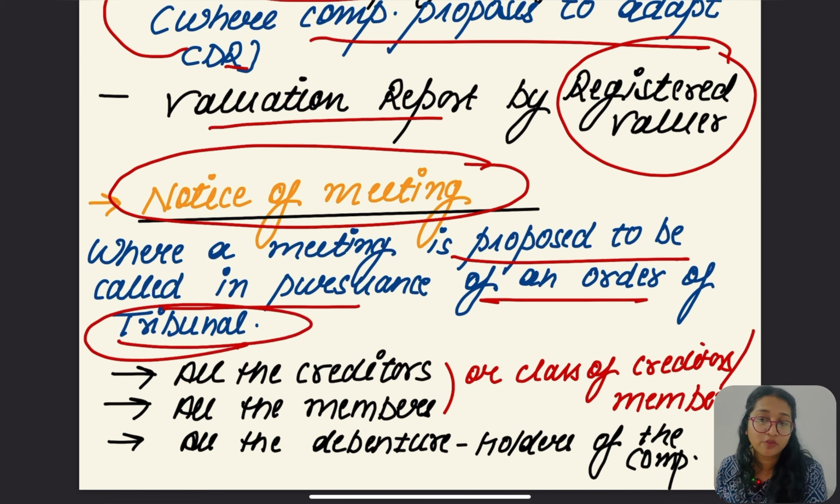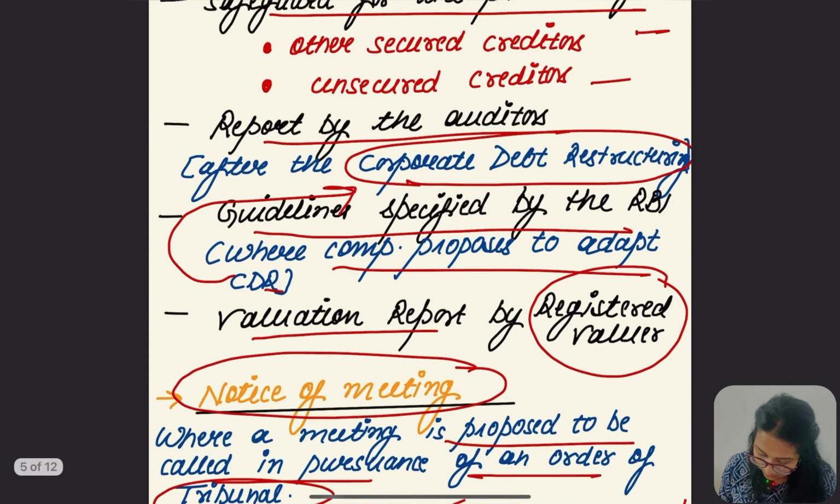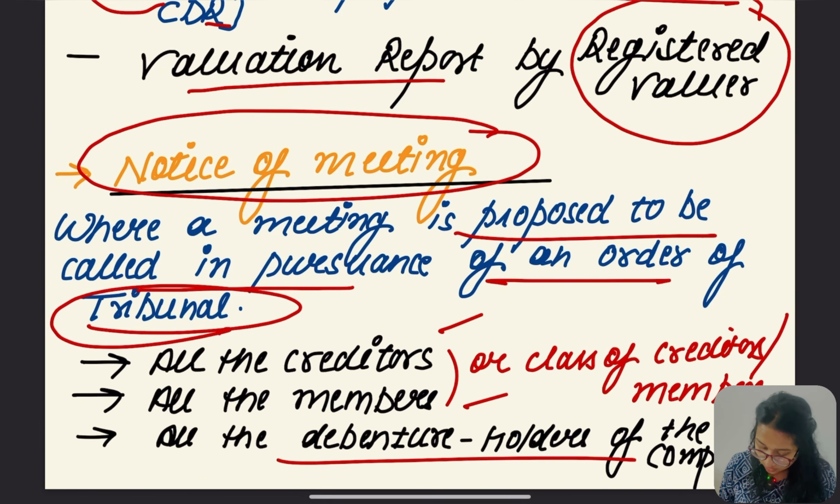All the creditors, all the members or class of members, and all the debenture holders of the company. These are the three sets of people to whom the notice of meeting should be given: first of all, creditors, members, class of creditors or members, and debenture holders.